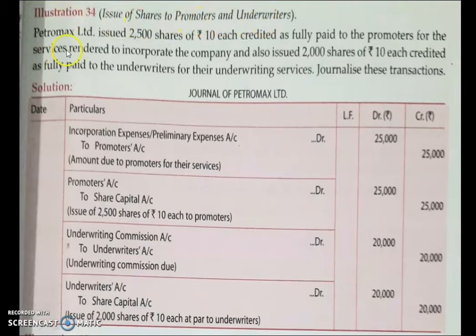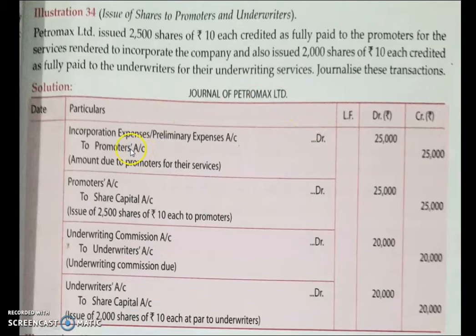Let us discuss this question first. Petromax Limited issued 2,500 shares of rupees 10 each, credited as fully paid to the promoters for the service rendered to incorporate the company, and also issued 2,000 shares of rupees 10 each, credited as fully paid to the underwriters for their underwriting services. Journalize these transactions.